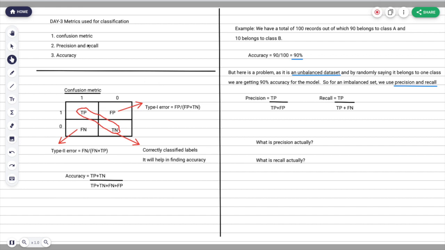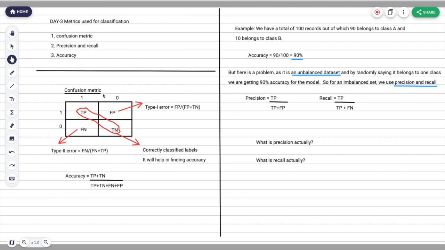So if you see here, we have generally three metrics that we use in classification: confusion matrix, precision and recall, and accuracy. There are many, but generally we use these three. So let's start and dig down. The first one is the confusion matrix. A confusion matrix is basically an n cross n matrix, where n is how many classes you have in your data set.